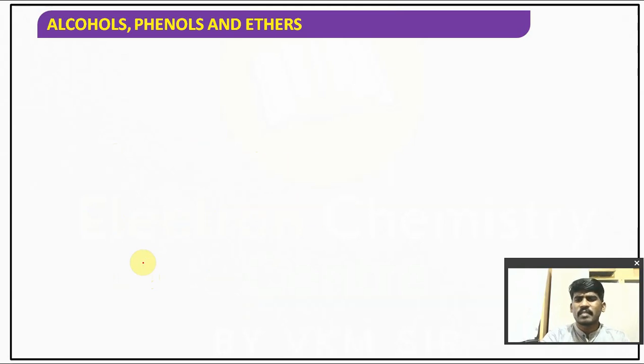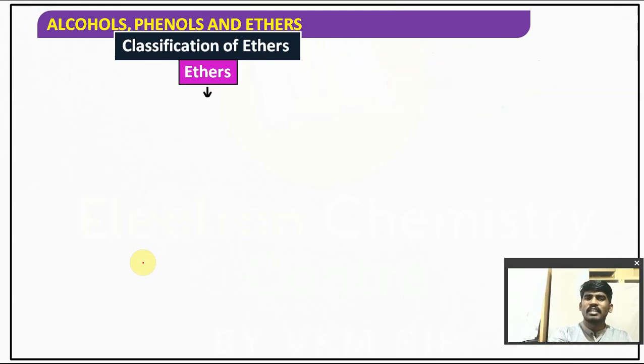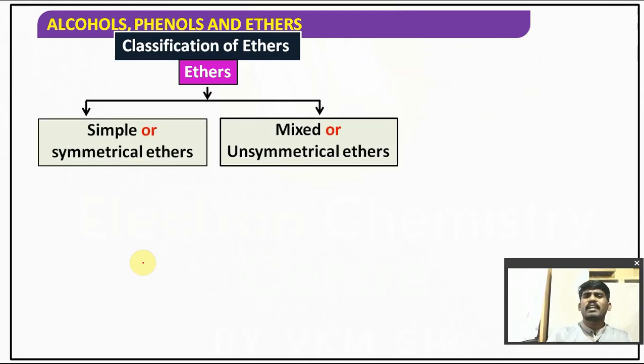Isomerism we have learnt even in class 11, right? So isomerism of ethers, we will discuss it. Before going into it, we will talk about classification. Ethers are classified into how many types? Two types. One is simple or symmetrical ethers. Second is mixed or unsymmetrical ethers.